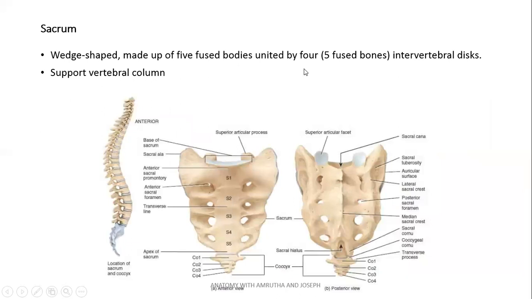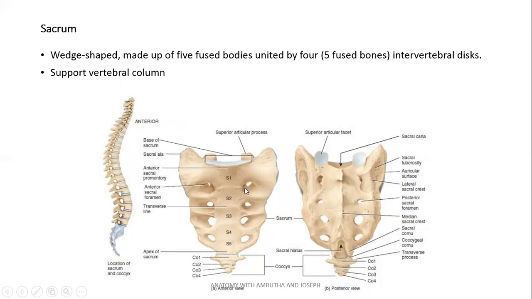Sacral vertebrae are 5 in number, but they are fused to form a single bone. And these are the bodies of the sacral vertebrae. They are fusing with each other. Also, the processes are joining with each other. Superior articular process of sacrum will articulate with the inferior articular process of the L5 vertebra. Below, sacrum articulates with coccyx vertebrae, which are also joined to form a single bone.